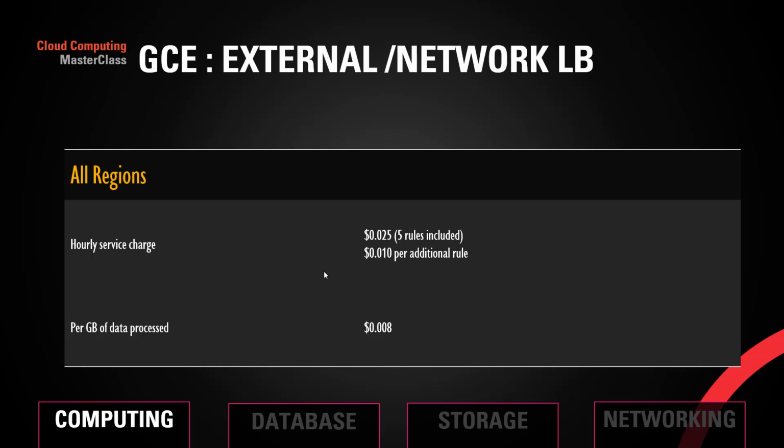Load balancer pricing is very straightforward and plain simple. For all regions and all load balancers, you have 2.5 cents per hour with 5 rules included, and 1 cent per additional rule. And the GBs processed by the load balancer will be 0.8 cents per GB.